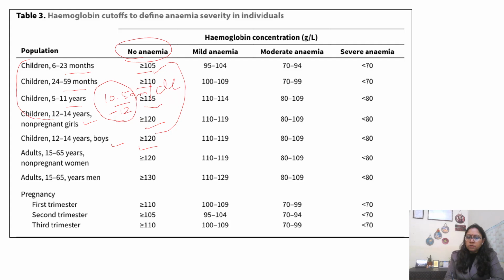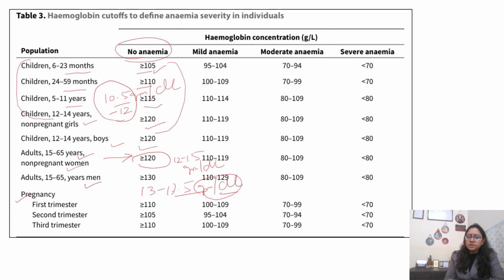Now coming to adult females and males. For adult non-pregnant women, it is usually more than 12, and when the range is asked, it is usually 12 to 15 gram per deciliter. In males of 15 to 65 years, it is more than 13, that is 13 to 17.5 gram per deciliter. Without the unit, the values are meaningless, so you have to mention gram per deciliter.